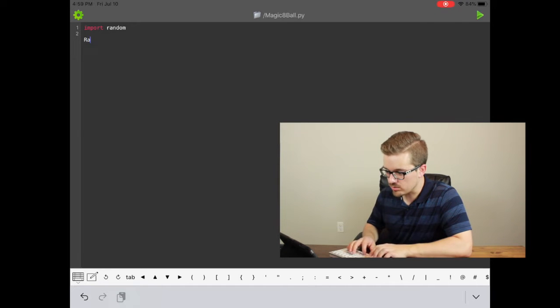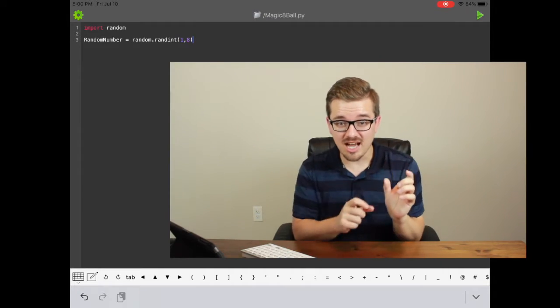Really what modules give you are pieces of code that do certain things, so you don't necessarily have to do it yourself every single time. Our module called random is going to give us code that helps generate random numbers, so we don't have to create a random number generator from scratch. So now that we have our random module imported, we're going to want to create a variable that will represent the value of that random number that will be generated. So I'm going to go to a new line and type random_number. I'm going to say that's equal to random.randint with an open parenthesis, a 1, a comma, an 8, and a closing parenthesis.